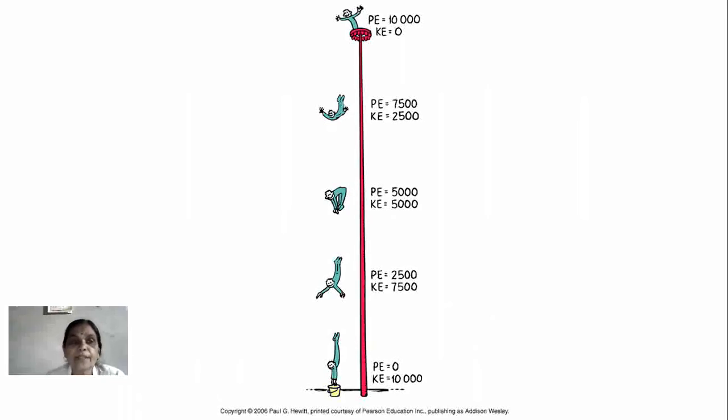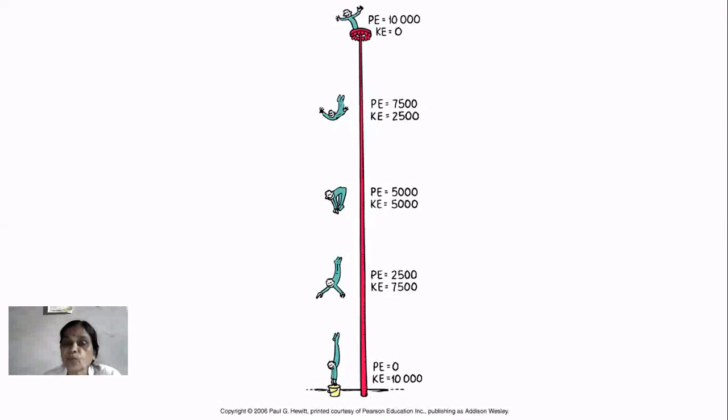Now here I am relating this kinetic energy and potential energy in this way according to height and relative motion. PE is related to the height and KE is related to the relative motion, and therefore here there are 5 different stages in order to define the correlation between kinetic energy and potential energy. Some values are here. As we are seeing here, when kinetic energy is 0, then the potential energy is maximum. When kinetic energy is equal to 2500, then potential energy is 75200.